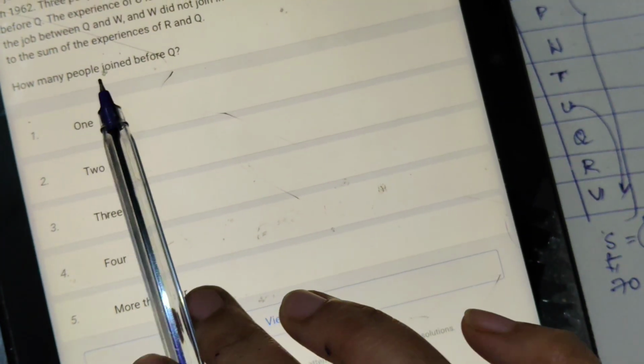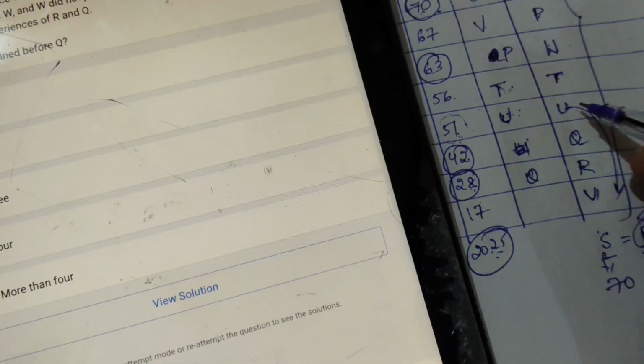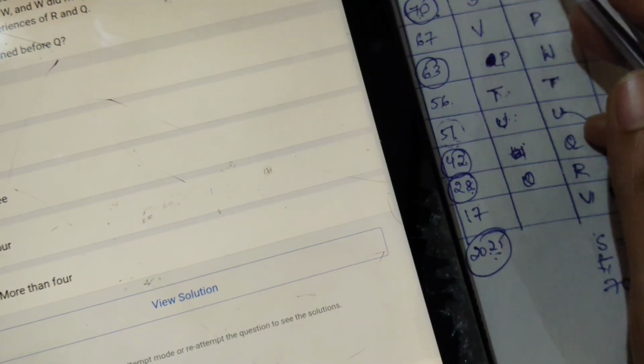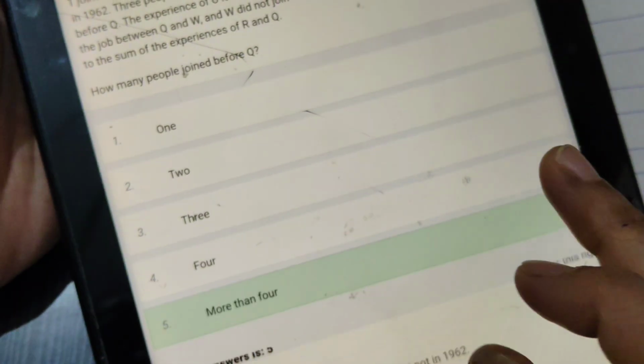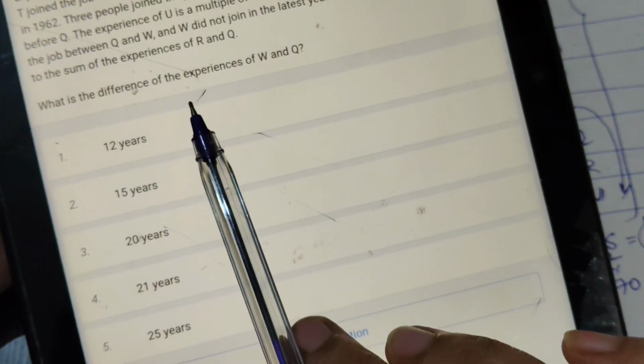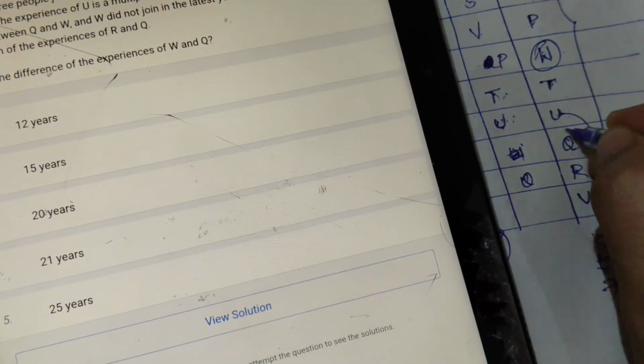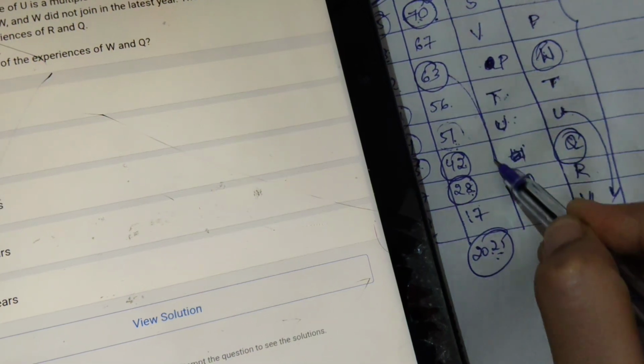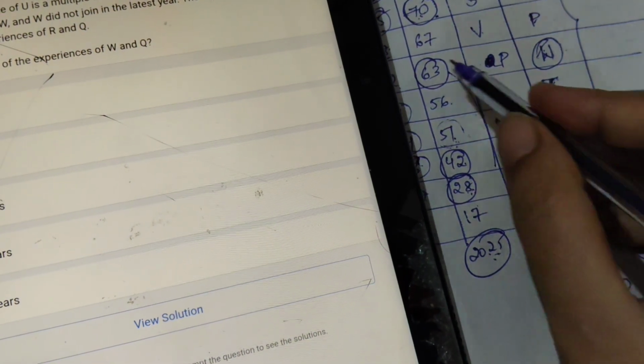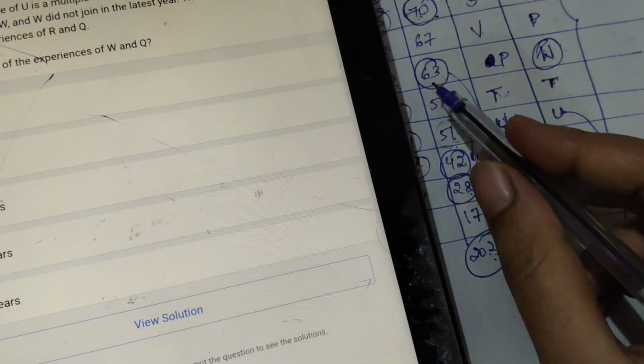Next, how many people joined before Q? 1, 2, 3, 4, 5. 5 members, more than 4. Next, the difference between the experiences of W and Q. W's experience is 63, minus Q's 42, that is 21.